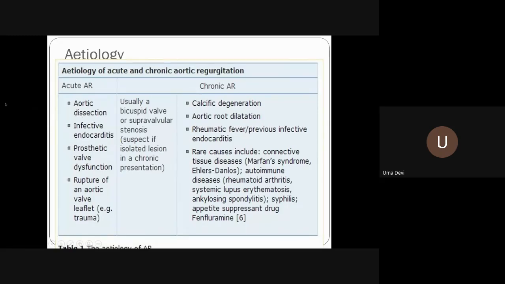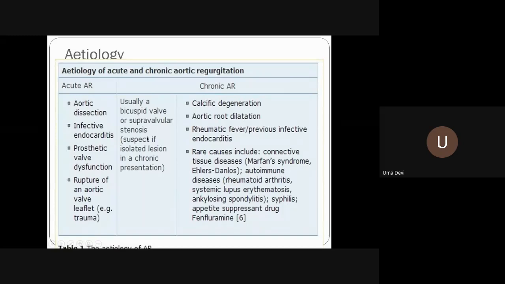Then of course infective endocarditis may present as acute AR, when the valve and the heart were basically normal and you have a severe infective endocarditis. Then prosthetic valve dysfunction due to any cause is going to cause acute AR, as is rupture of an aortic valve leaflet, for example from trauma. You have to be very alert about this, because the patient will go into cardiogenic shock and sudden death unless intervened early. So unless you look for it in these conditions, acute AR is a very life-threatening condition.